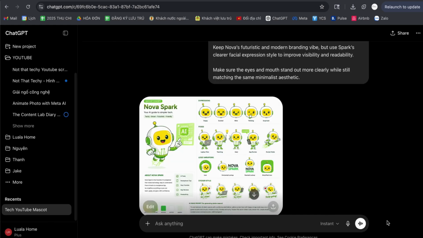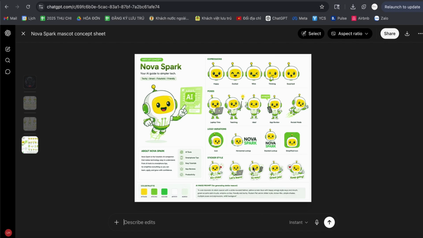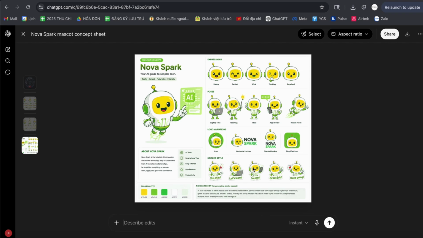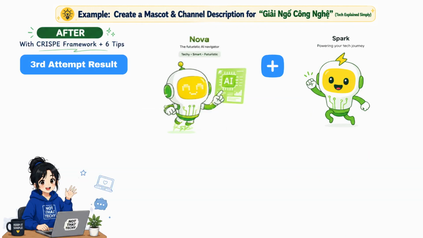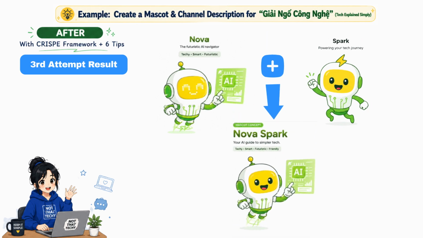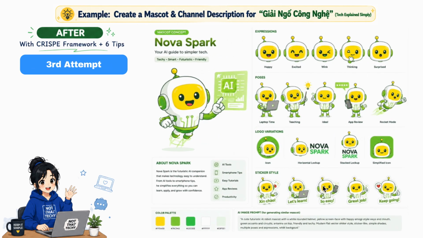And here's the result after the 3rd attempt. I think ChatGPT understands me much better now. I'm actually pretty happy with the result. It really did what I was trying to describe, combining Nova's overall style with Spark's clearer facial expression style while keeping the same branding vibe and improving visibility. ChatGPT even tried describing the mascot personality and branding direction for me too.